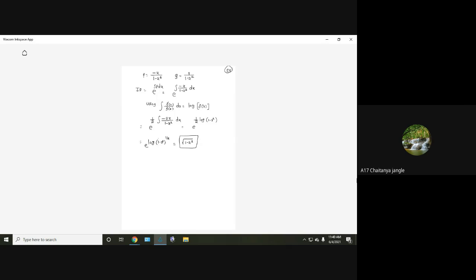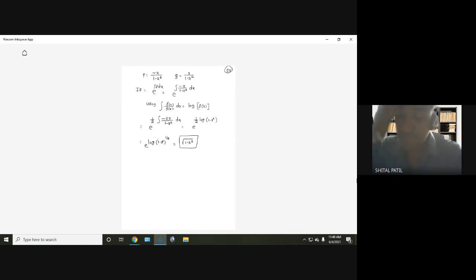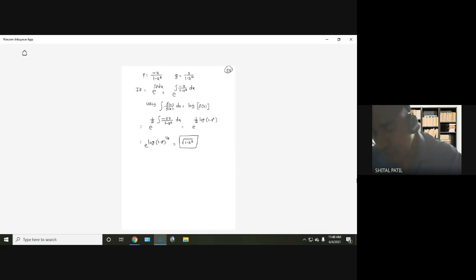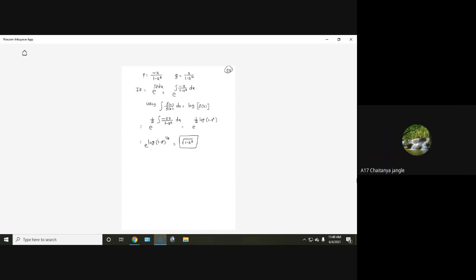Sir, minus half. Why minus half? Already the minus sign is there, right? Derivative of 1 minus x square is minus 2x, correct? Yes, sir.